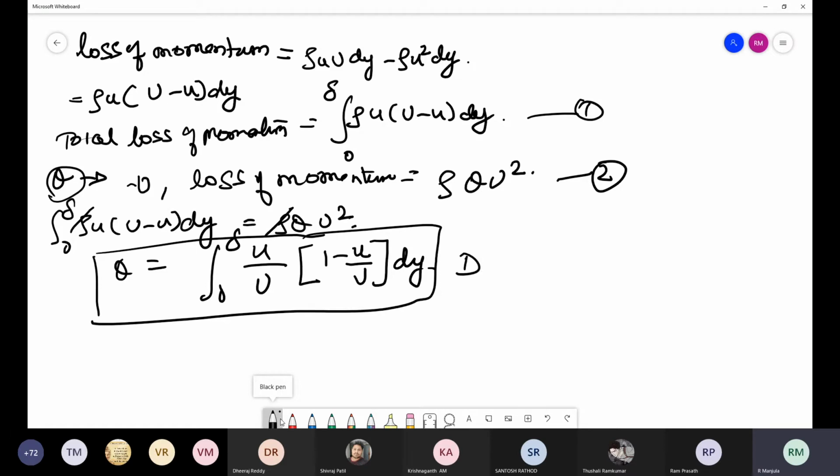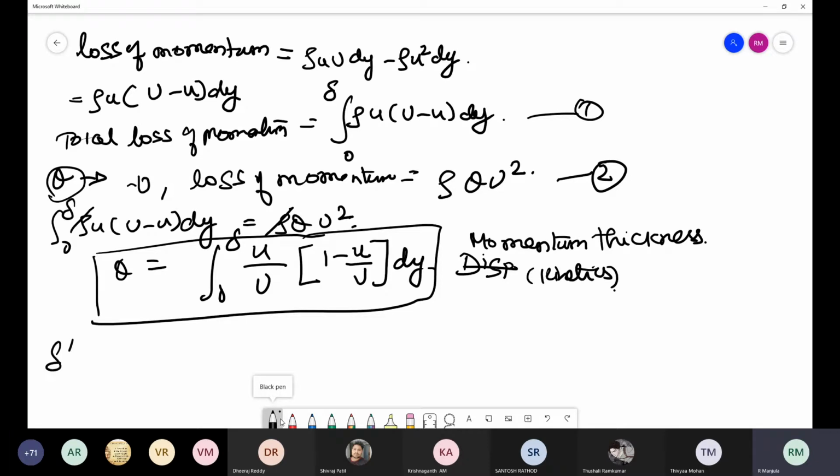This is nothing but your momentum thickness, and momentum thickness is very much useful in kinetics.